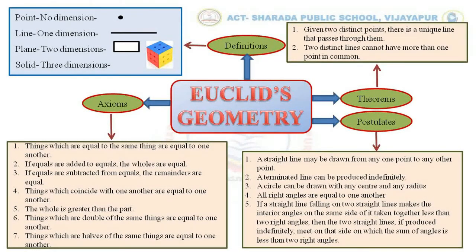Given two distinct points, there is a unique line that passes through them. Two distinct lines cannot have more than one point in common. That's all about the chapter Euclid's geometry.